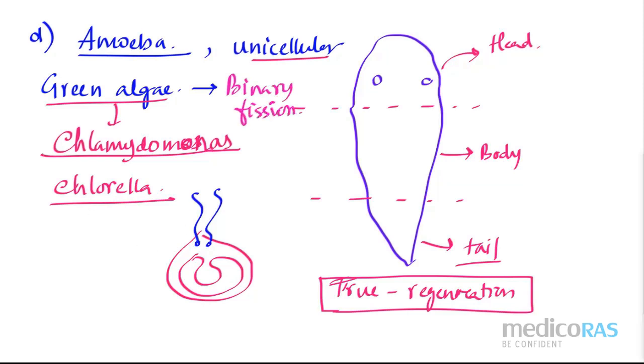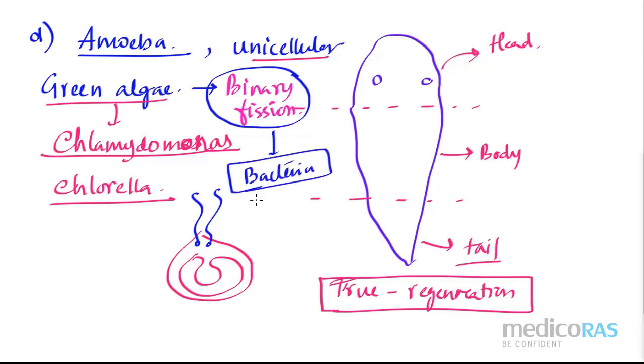Let me tell you one more important piece of information. Binary fission is strictly involved with bacteria also, because bacteria have only asexual kind of reproduction, and they can only go for binary fission. Sexual reproduction is not that common; it is very rare in case of bacteria. So bacteria, unicellular green algae, amoeba, these are showing binary fission. So we are done with the examples and the differences between sexual and asexual.